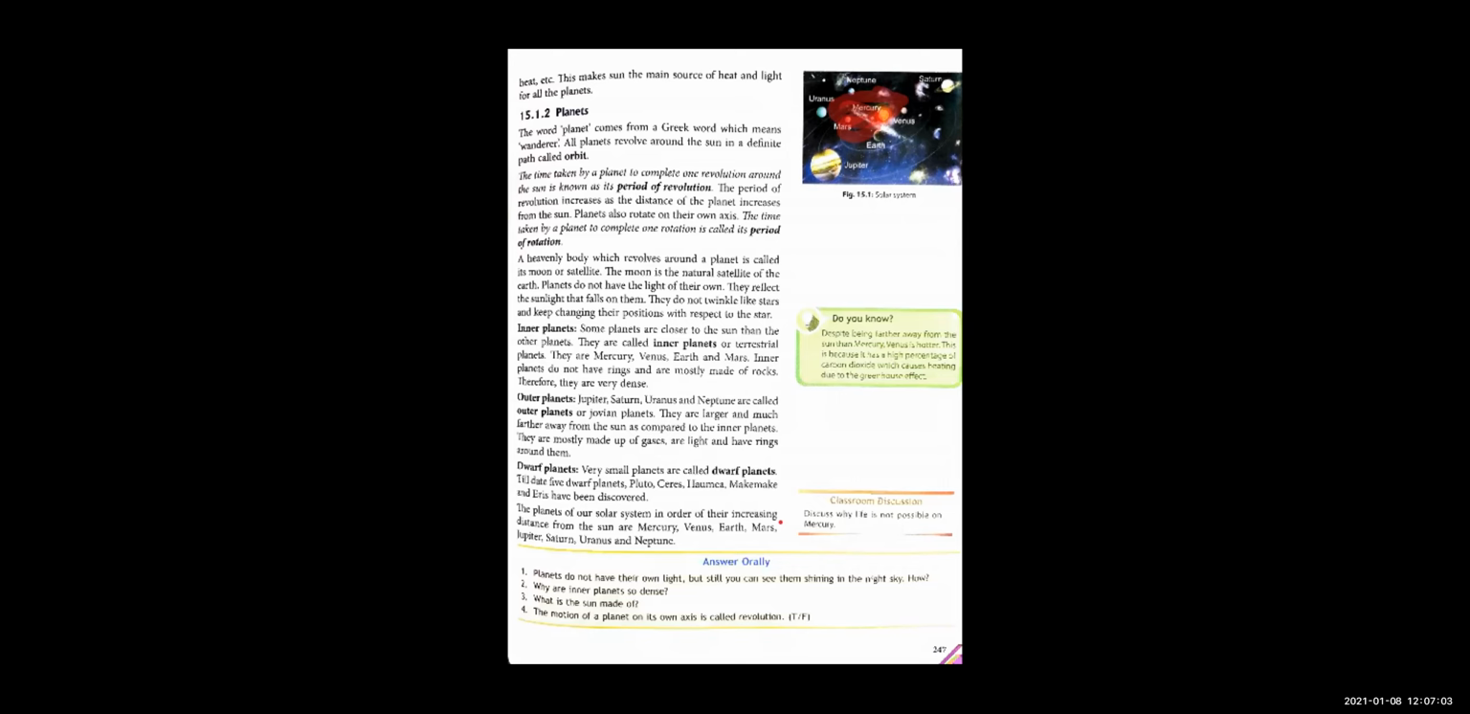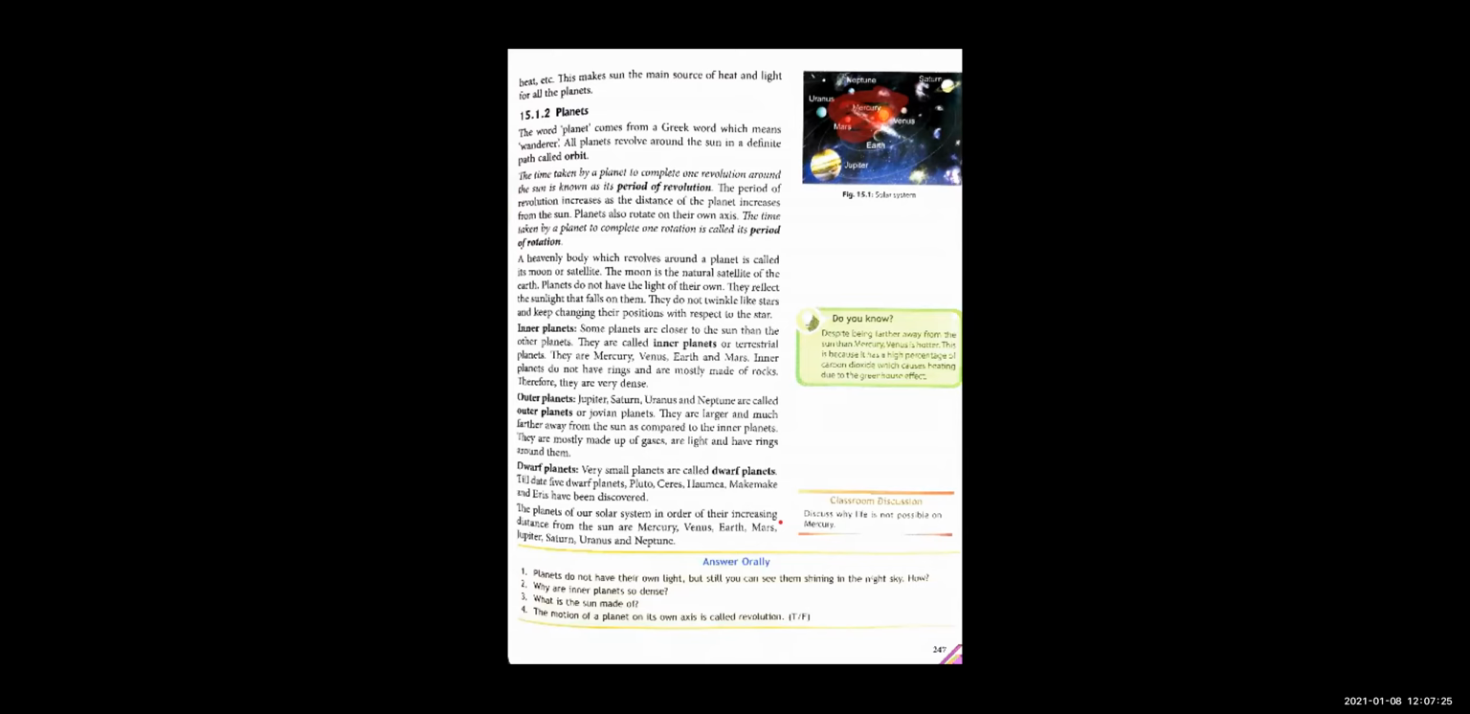Why do stars twinkle? First thing, stars have their own light. Second thing, stars keep changing their position. Okay, so planets do not have their own light. They reflect the light that falls on them from the sun.